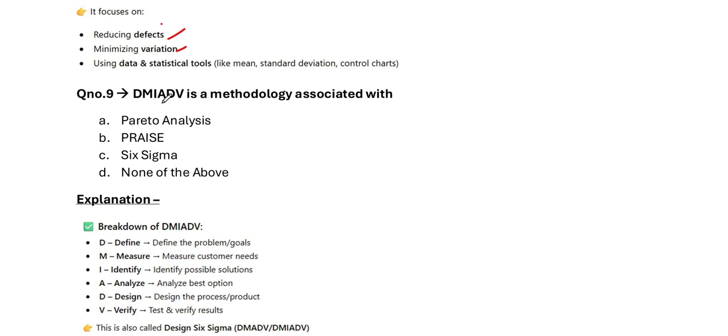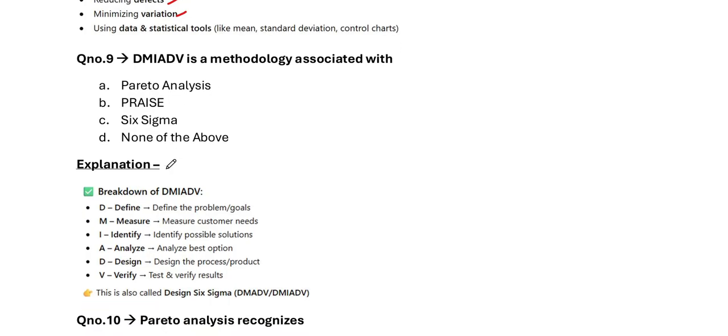Next, DMADV is a methodology associated with. Here we can see breakdown of DMADV. D means define. Define the problems and goals. M, measure. Measure customer needs. I, identify. Identify possible solutions of that particular problem. A, analyze the best option. D, design the process product. V, verify. Test and verify results.